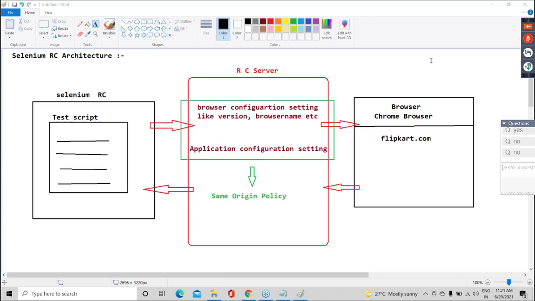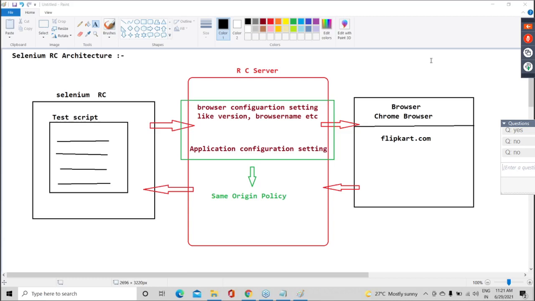Guys, can you hear me? Yeah. So see, guys, what are the advantages of this structure? Why Selenium people think this is the best automation tool.